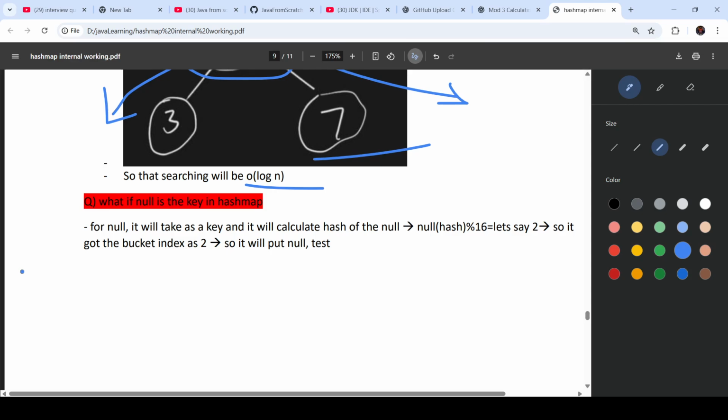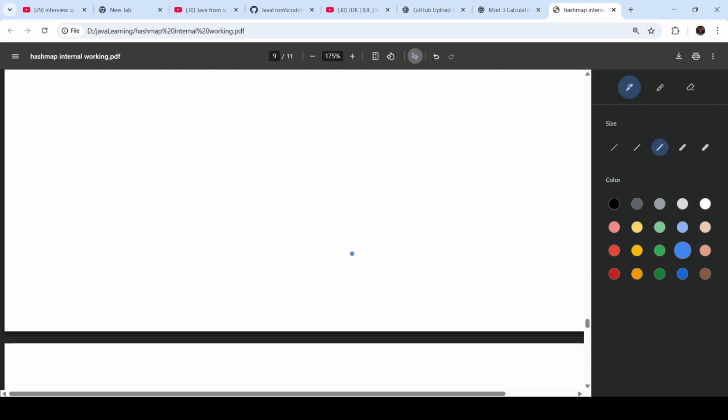So what if null is the key in the HashMap? Yes, a null key is absolutely allowed, and for null also the hash will be calculated. The hash of null mod the default capacity, that is 16, let's say we got 2, so it gets the bucket index as 2, and it will put the null there.